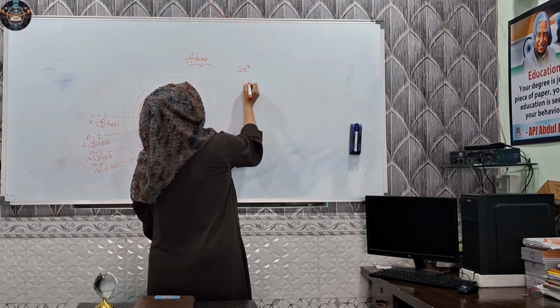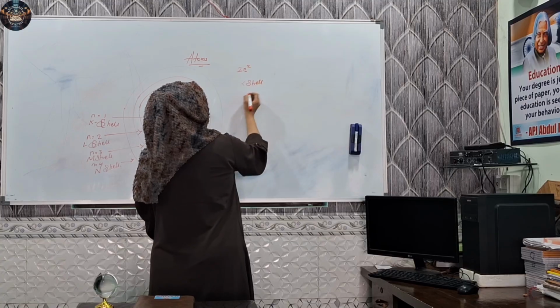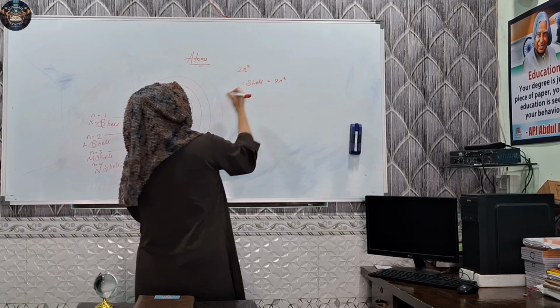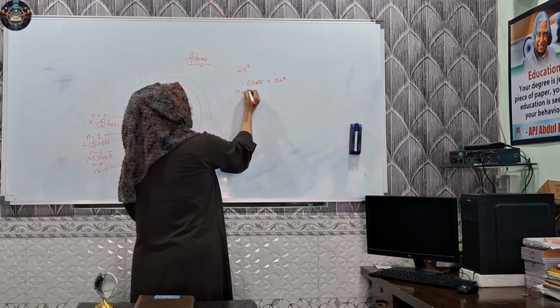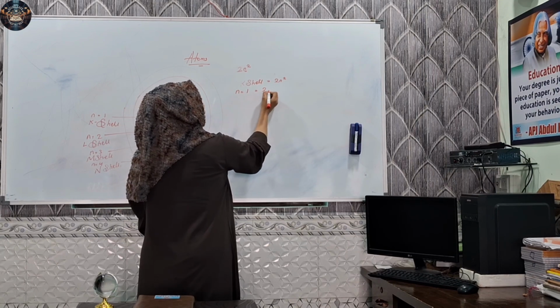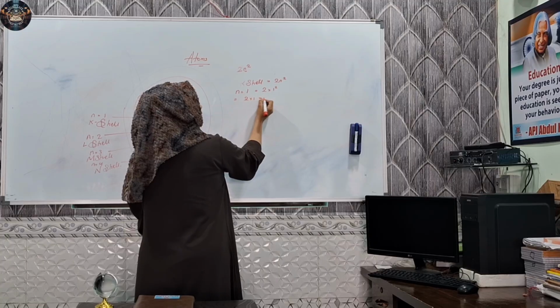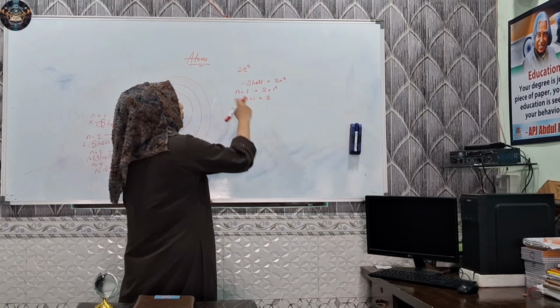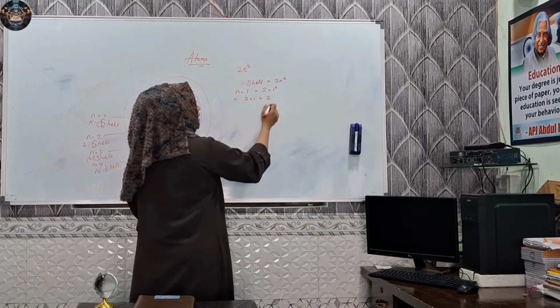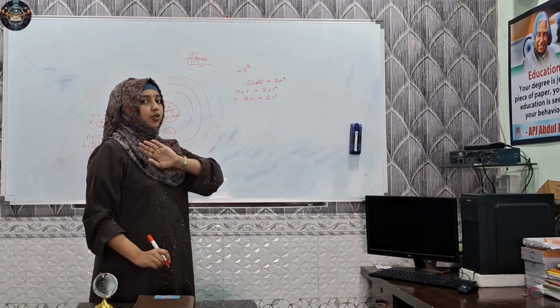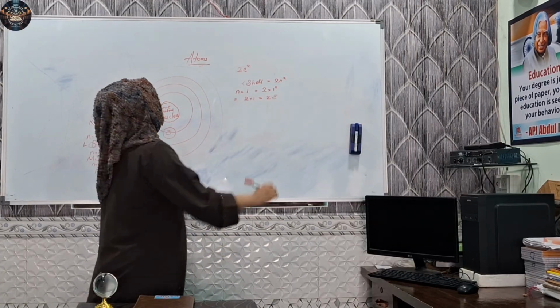What is the capacity of the K shell? For that we are going to use our formula 2n square. K shell is number 1, n equals 1, so 2 into 1 square. 2 into 1 is 2. So how many electrons will be in the K shell? Only 2 electrons. Its capacity is only 2 electrons; more than 2 cannot fit in it.